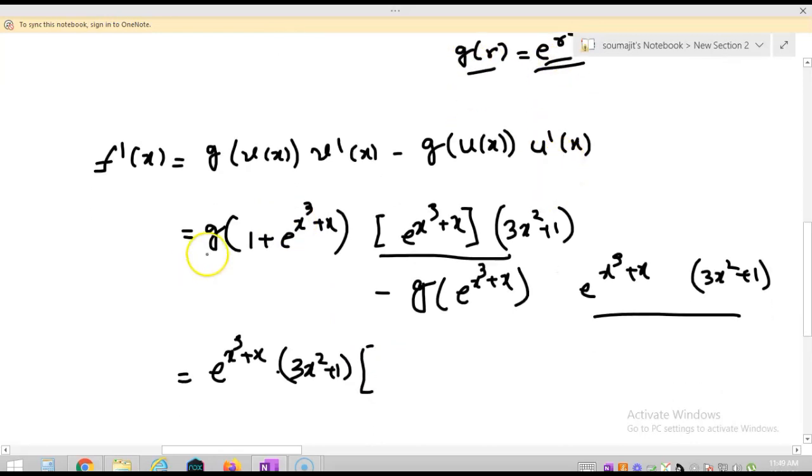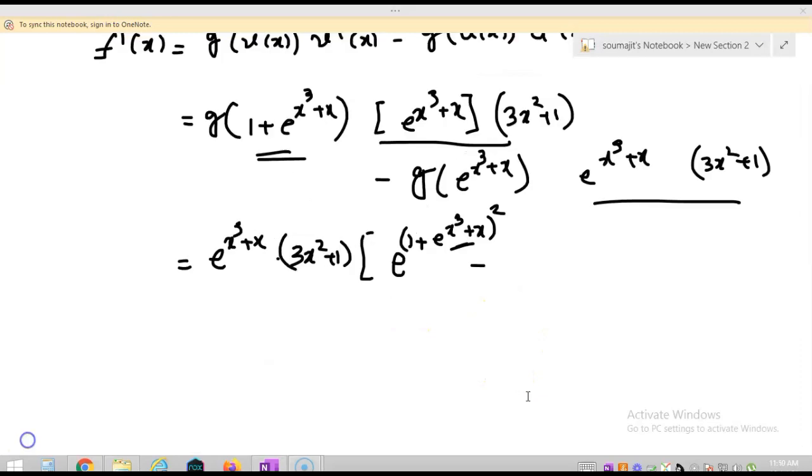So g of this will be e to the power 1 plus e to the power x cube plus x whole square, minus e to the power x cube plus x whole square.